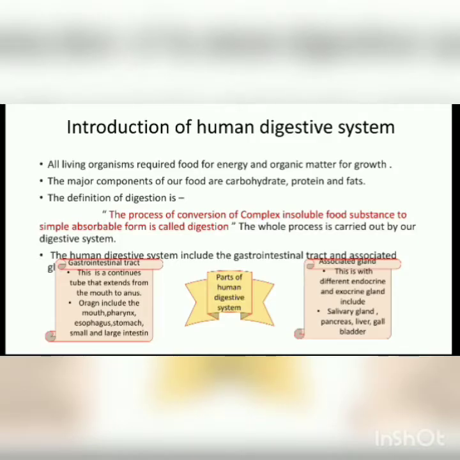Firstly, I will tell about the definition of digestion. The process of conversion of complex insoluble food substance to simple absorbable form is called digestion. The whole process is carried out by our digestive system. The human digestive system includes the gastrointestinal tract and associated glands. Gastrointestinal tract is also known as GIT. The organs of GIT include the mouth, pharynx, esophagus, stomach, small intestine, and large intestine. Associated glands, different endocrine and exocrine, include salivary gland, pancreas, liver, gallbladder.